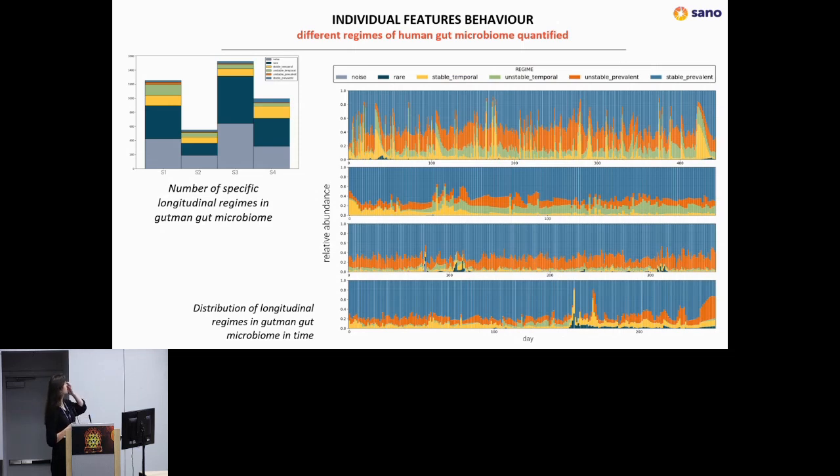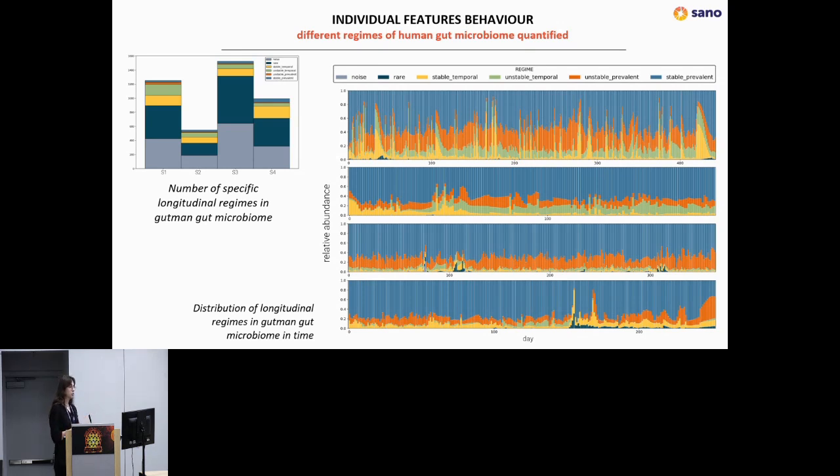And it was also quite a surprise for us that when you quantify them, most of the bacteria are noise and rare, as you can see from the bar plot, and only a small part are those stable bacteria. However, when you take a look at the abundance, in the plot on the right, this blue area here is stable and prevalent bacteria. So even though they are not numerous, their abundance exceeds everything else. And in the last 2 bar plots we have some blooms of very rare bacteria. As you recall, there was some traveling and food poisoning. For example, around day 100 in the third subject, you can see a sudden bloom of rare bacteria that then disappears. But overall, this composition is quite stable in time.